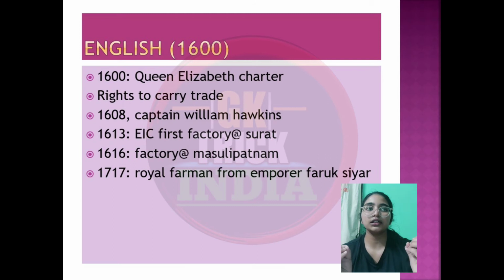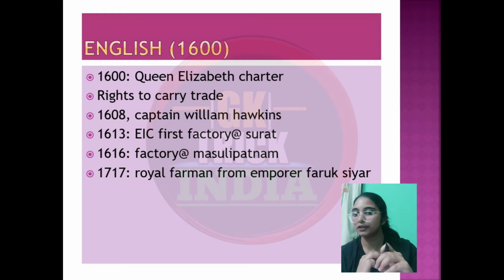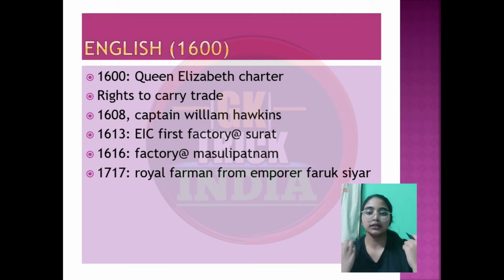So basically, when you get a question that when did the English East India Company establish their first factory in India, we can say it was during the time of Jahangir. Now let's get back to the French, how they overthrew the French. I told you there were three Carnatic Wars that happened during the time of the War of Austrian Succession. These three Carnatic Wars are the main base through which they overthrew the French from India.